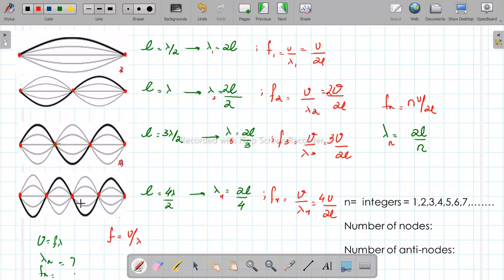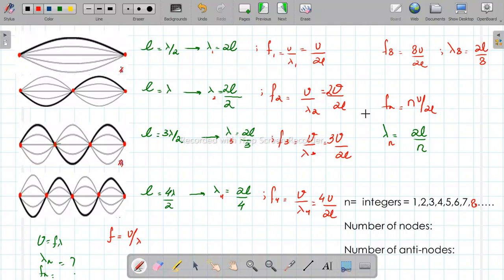Now, if they ask you to calculate the frequency for the eighth harmonic, right? So you'll just take the eighth value of n, which is 1, 2, 3, 4, 5, 6, 7, eighth would be 8. You'll just put in 8 here and you'll say F8 is 8 times V over 2L, right? And lambda 8 is 2L over 8. You'll just replace this n with the eighth integer value presented here.